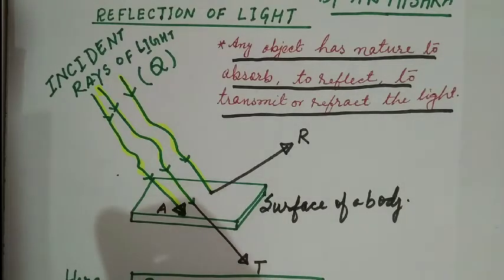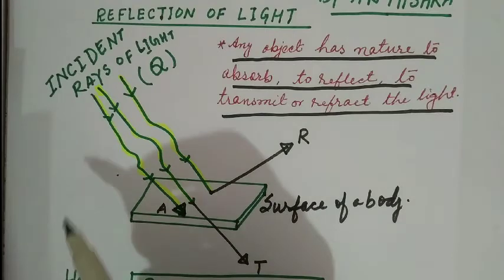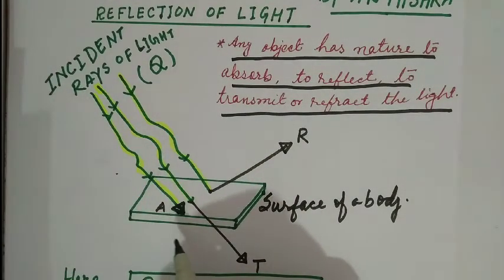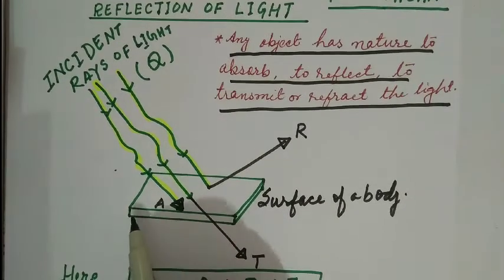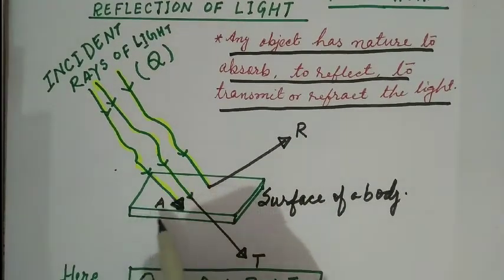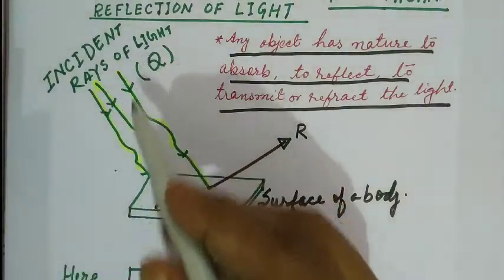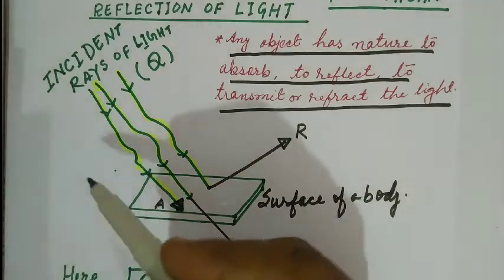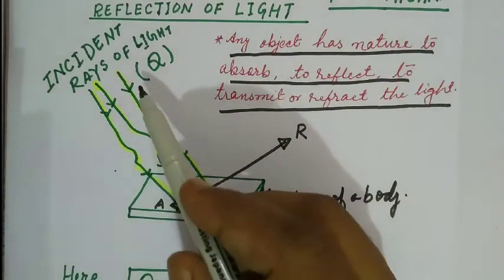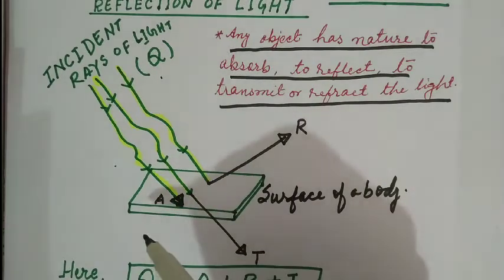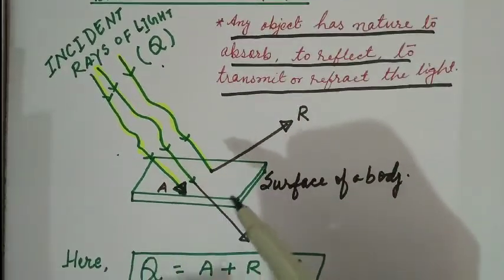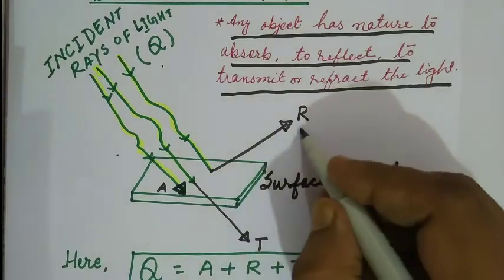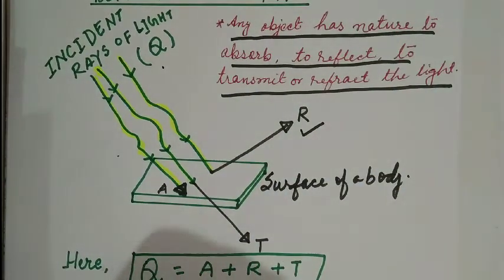What do we observe when some amount of light rays are allowed to fall on any surface? Here I have drawn a surface on which incident rays of light are falling. Suppose the total amount of light energy falling on that object is Q. The body has the nature to reflect, so some amount of light is reflected back in the same medium.